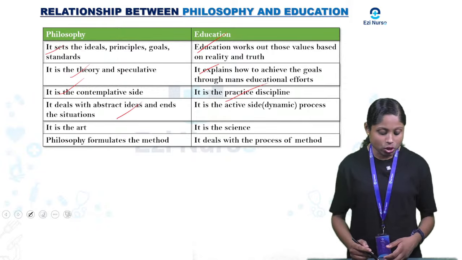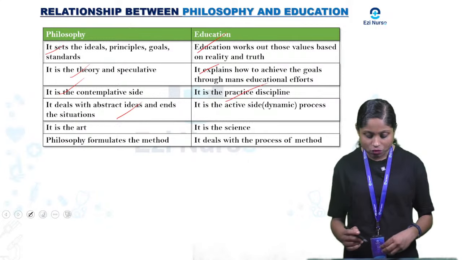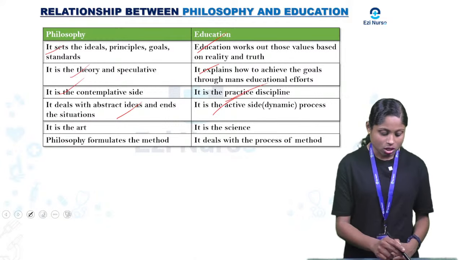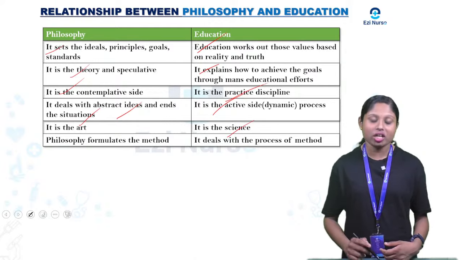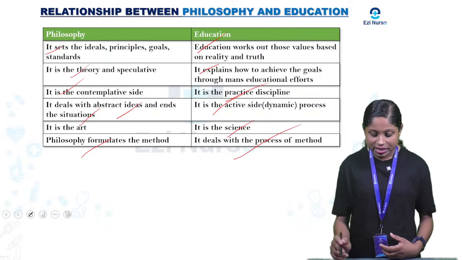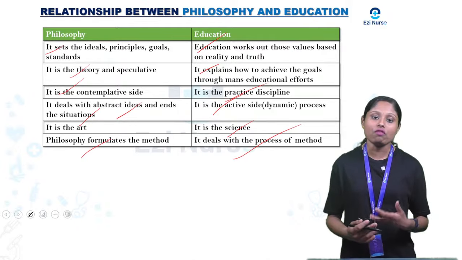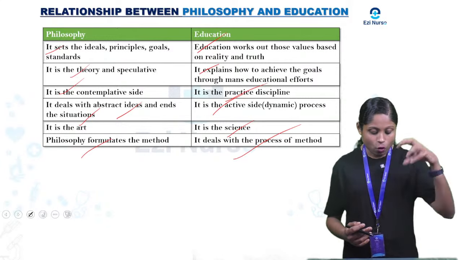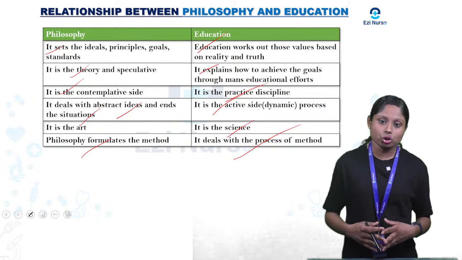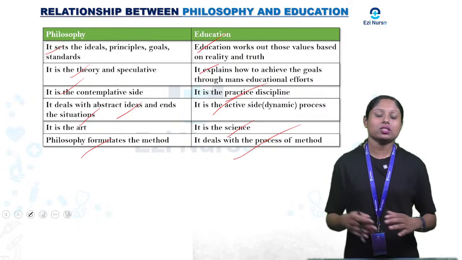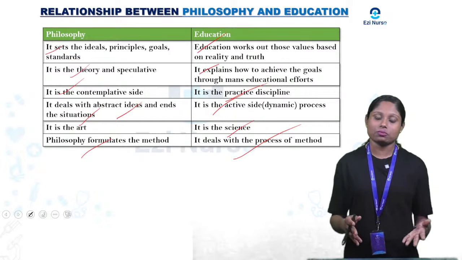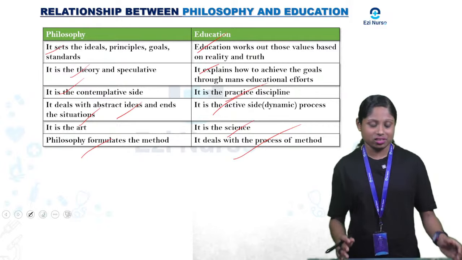Philosophy deals with abstract ideas and ends, whereas education is the active side. It's a dynamic process. So philosophy is an art, whereas education is a science. Philosophy formulates the methods, but the process of dealing with the methods is teaching through education. So this is the relation between philosophy and education. It's also very important for the exam. For further explanation you can go through EasyNurse.